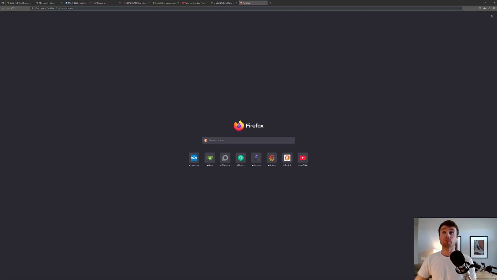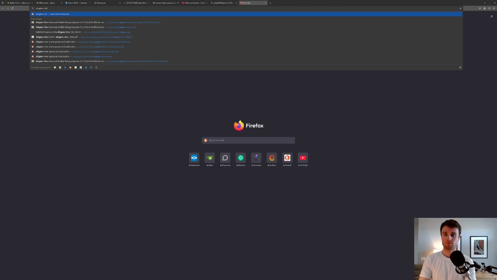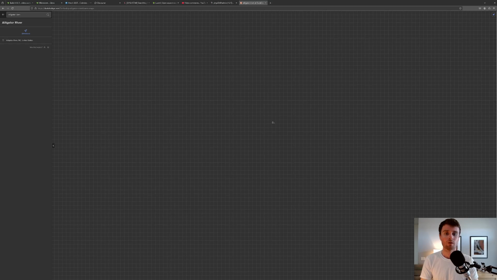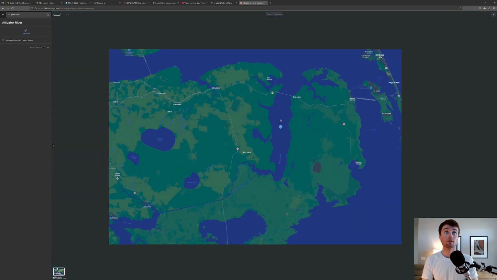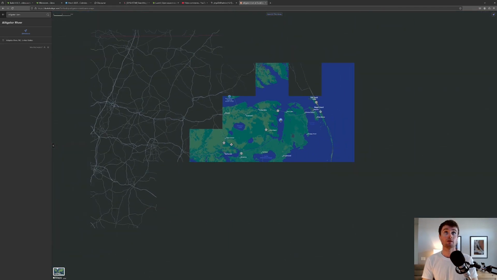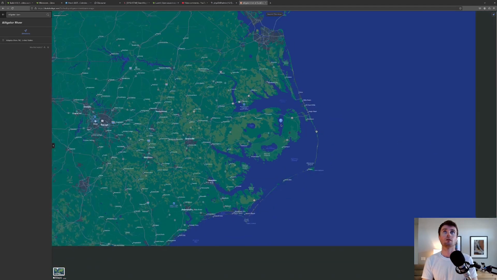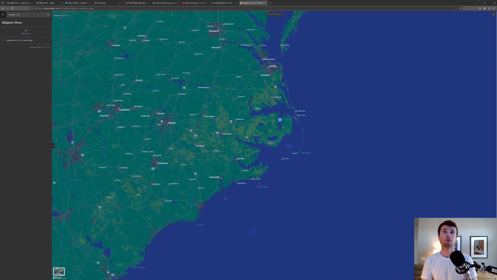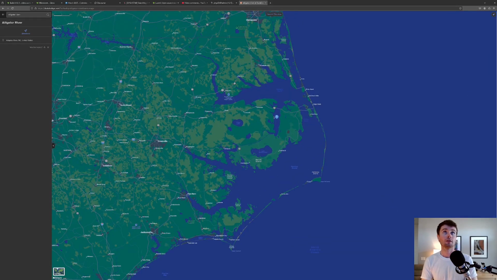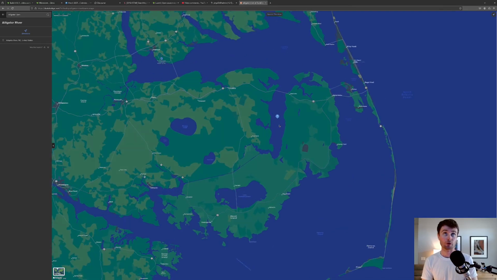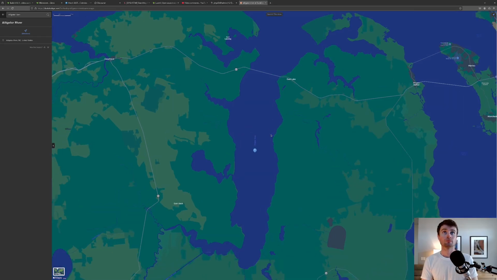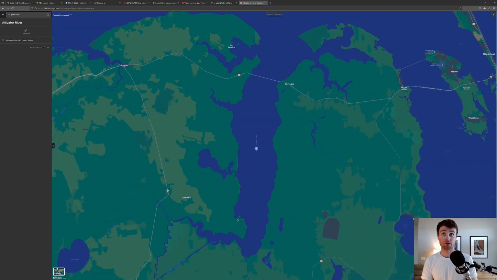The Alligator River is in North Carolina, near the Outer Banks. Here's North Carolina. Here are the Outer Banks. And this is the Alligator River. And this whole area is a quite beautiful wildlife refuge.